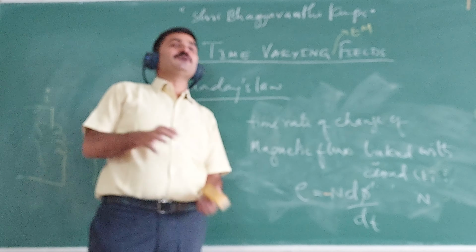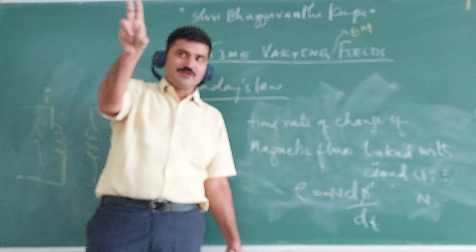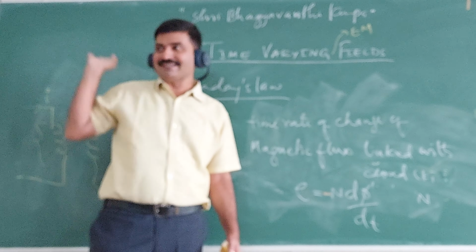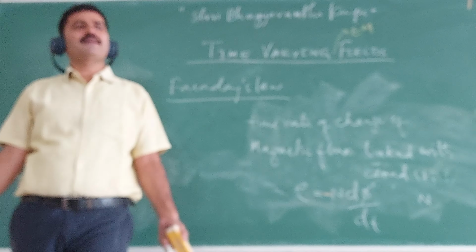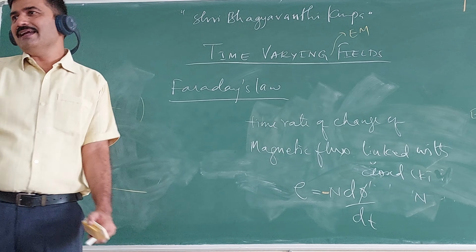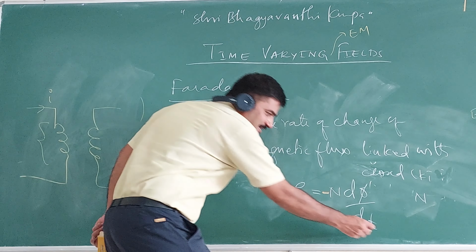Negative sign indicates whatever the sentence we wrote now. Is it clear why this negative sign?